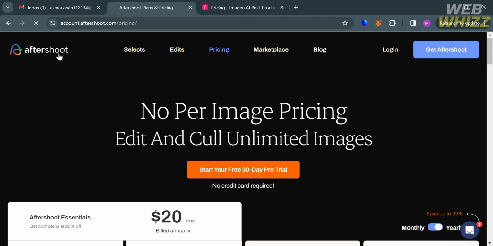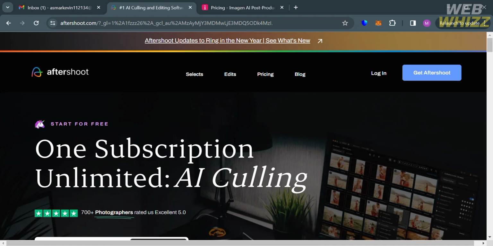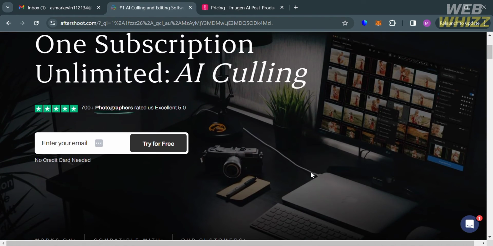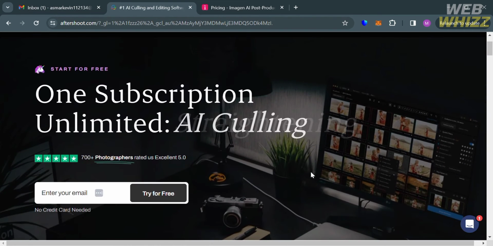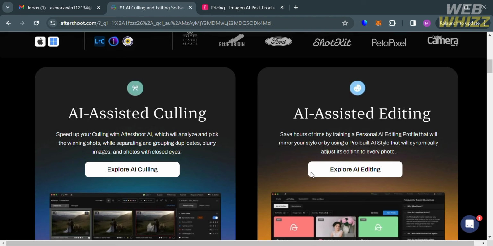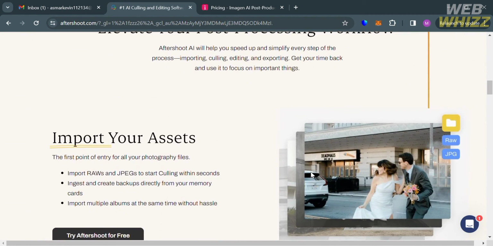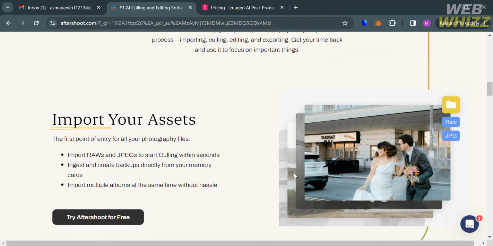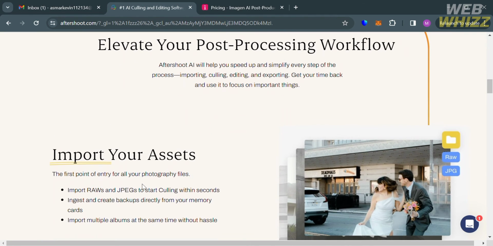And now that we know the pricing plan that both platforms offer, we can now proceed to the pros and cons of using Aftershoot and also Imagen AI. Now let's start first by knowing the pros and cons of Aftershoot. So for its advantages, it offers affordable pricing options including a fixed cost lifetime deal. And also it allows for pay-per-image or flat fee options, making it cost-effective for those handling many images.